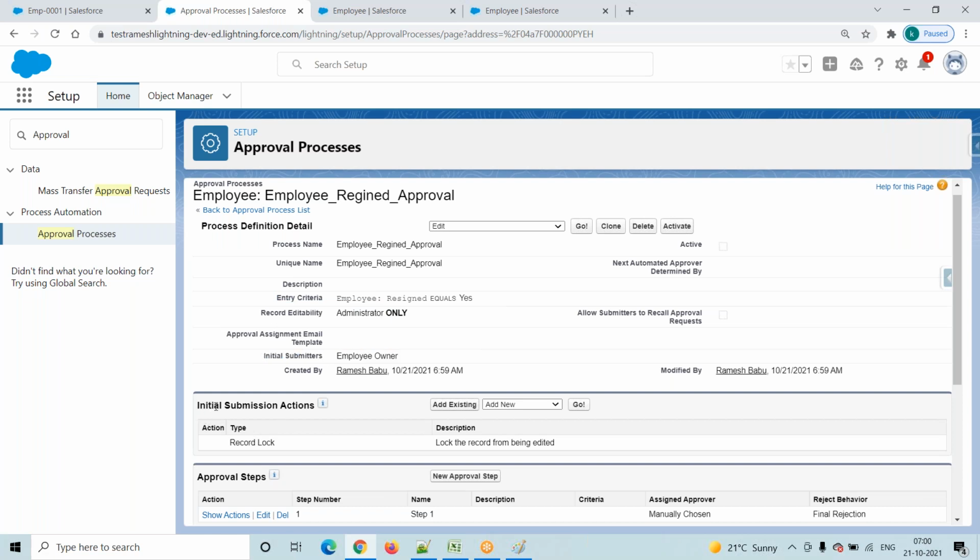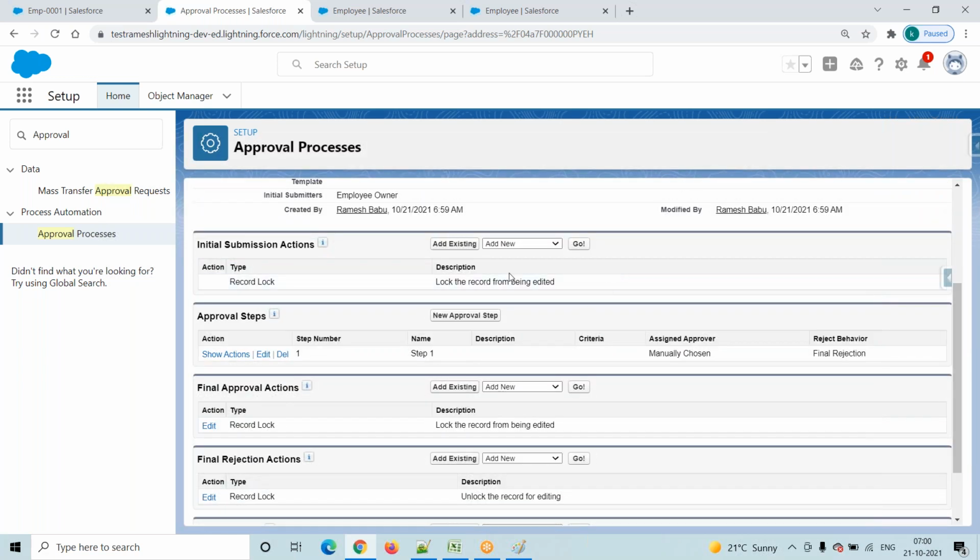Just observe this one. Initial submission actions, one related list is there. Everything is useful here, I will explain. Add existing action, add new actions are there. Suppose we want to send an email alert, field update, outbound message, three actions are there. We will just go and select.